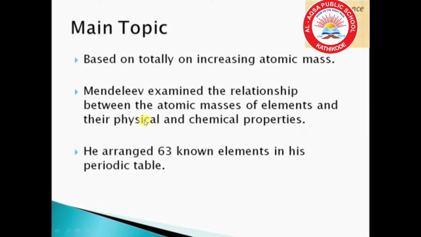He took 63 cards and on each card he wrote down the properties of one element. He sorted out the elements with similar properties and pinned the cards together on a wall. He observed that most of the elements got a place in the periodic table and were arranged in the order of their increasing atomic masses.